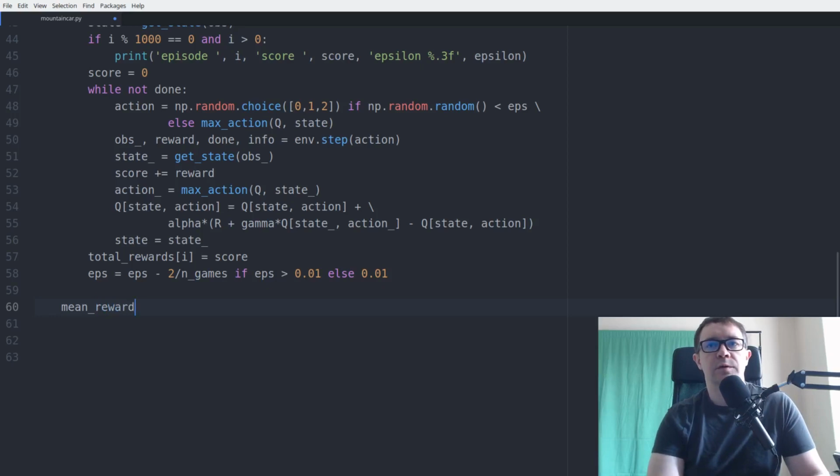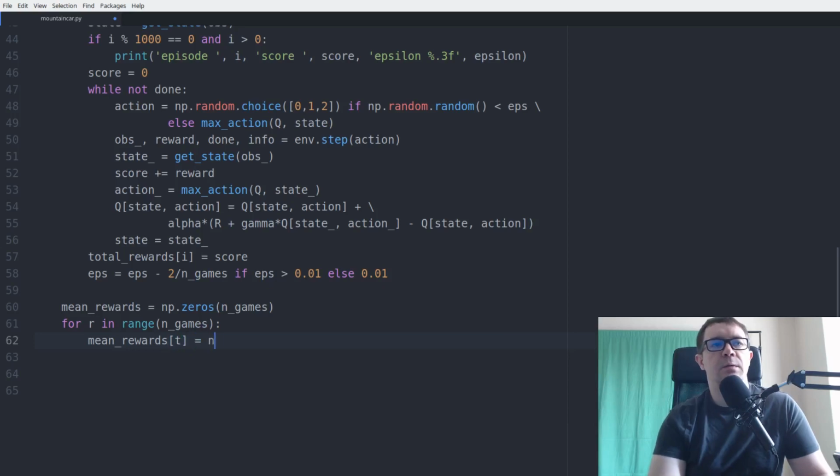So we'll say mean rewards equals numpy zeros n games, and for t in range n games, mean rewards t equals numpy mean total rewards max of 0 or t minus 50 up to t plus 1. This gives us a running average of the previous 50 games. And let's save it to a file.